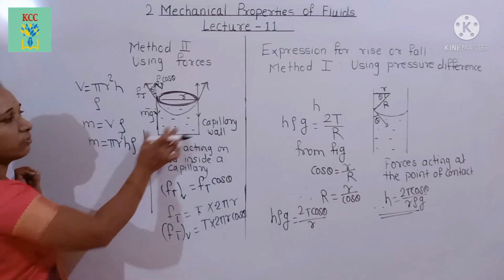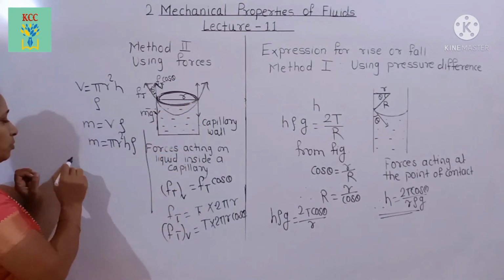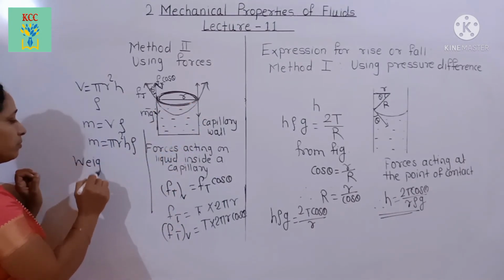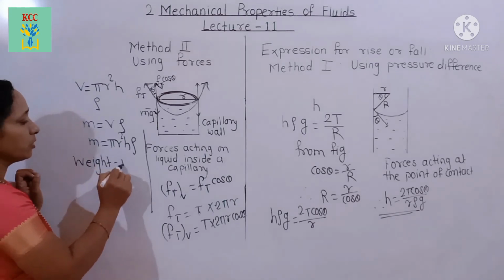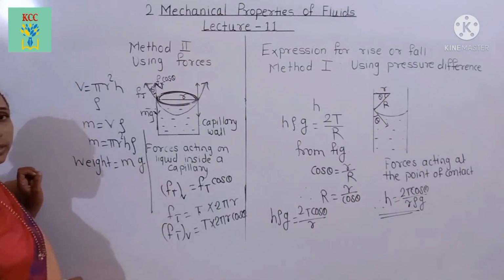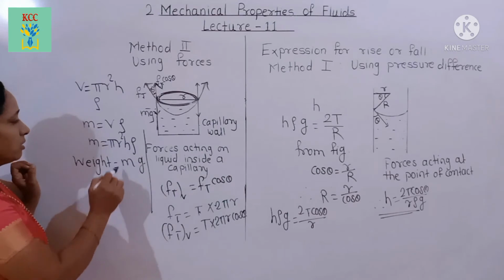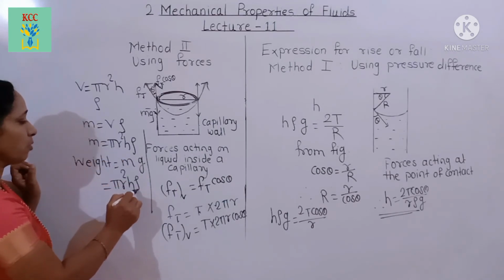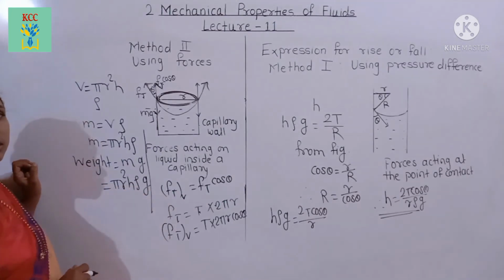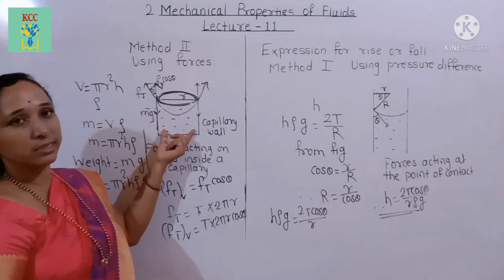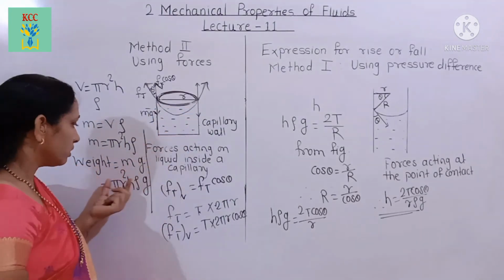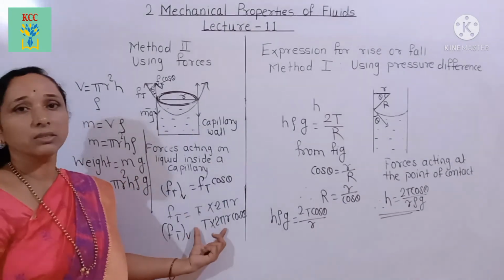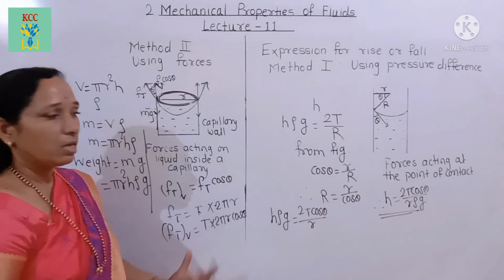Then the weight of the liquid column is equal to m into g, mass into gravitational acceleration. This is equal to pi r square h rho g. This is the weight of the liquid column inside the capillary tube, and this weight is balanced by this vertical component.